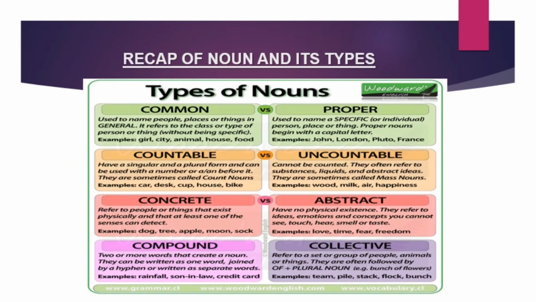Now let's have a quick recap of types of nouns which we have read today. Common nouns are the names of person, place or thing in general, while proper nouns are names of person, place or things in specific. Countable nouns are those that can be counted, while uncountable nouns are those that cannot be counted. Concrete nouns are those that exist physically, while abstract nouns are those that do not exist physically. Compound nouns are made up of two or more words, while collective nouns refer to groups of persons, animals or things.